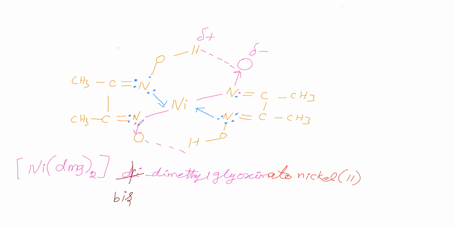Then between that nitrogen and O minus you give a dative bond and remove the minus charge. The nitrogen which has the OH group gives a dative bond with nickel. The nitrogens with the OH group should be opposite to each other in the two ligands. In this ligand, if the nitrogen with OH is down, then in the other ligand the nitrogen with OH group should be up.